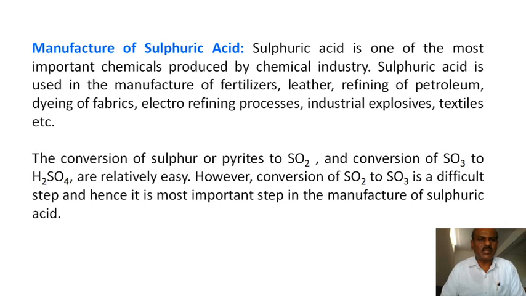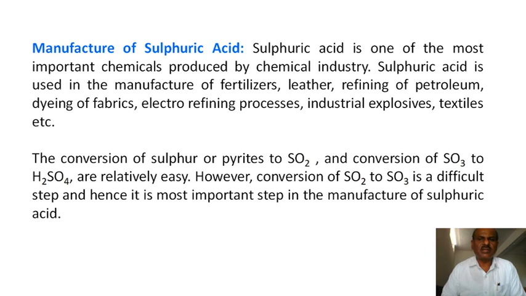In Industrial Chemistry, Chapter number 3, Manufacture of Basic Chemicals. Last time, I gave the production and manufacturing process of ammonia, as well as the importance of ammonia. Now today's lecture is the manufacture of sulfuric acid.